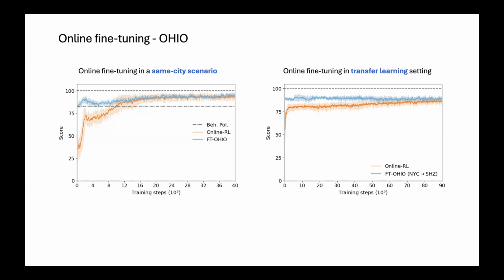To stress test our policy, we even evaluated it in a transfer learning setting, where we trained it on one city in an offline data set and then allowed for online fine-tuning in a completely different city. Here we could observe the same results: offline RL is able to skip a lot of the initial training of online RL.